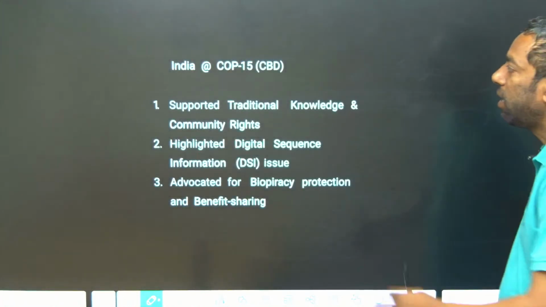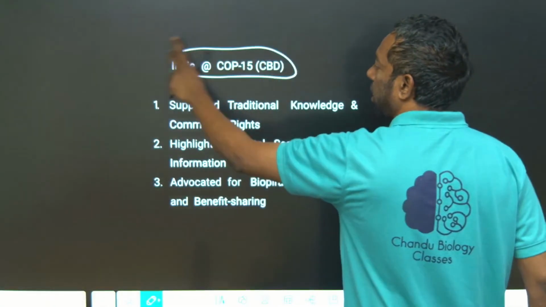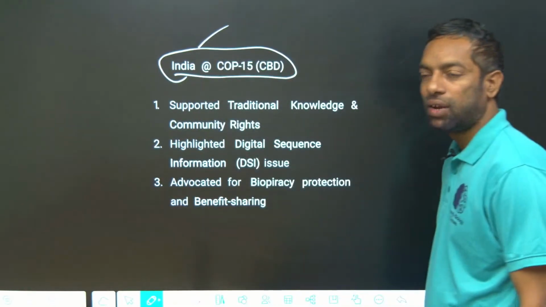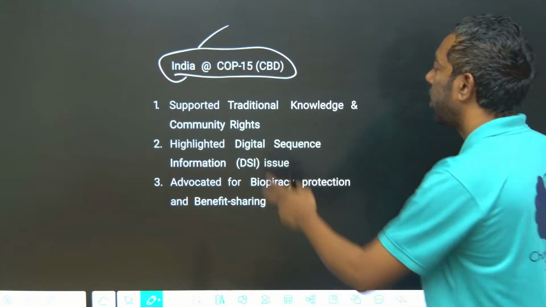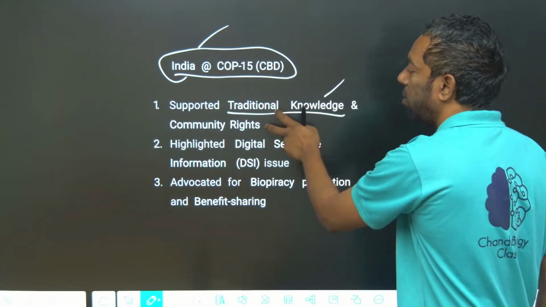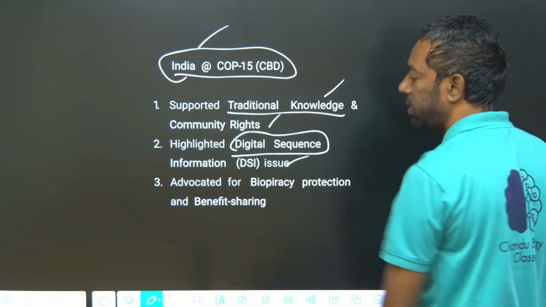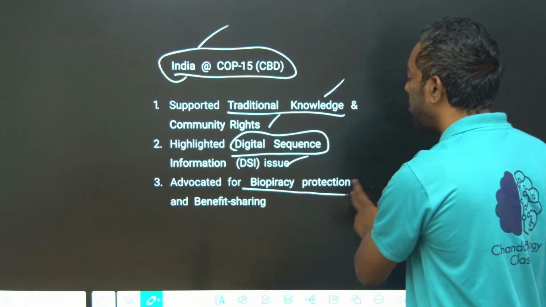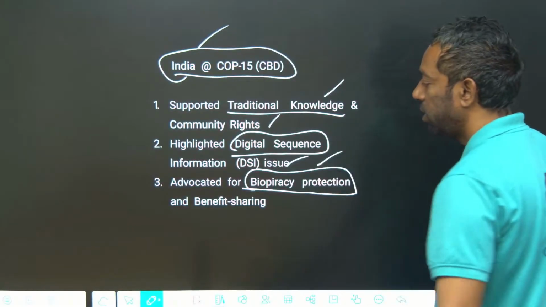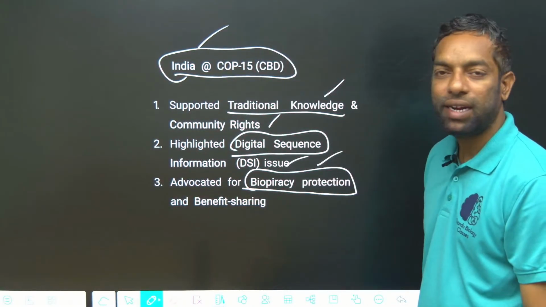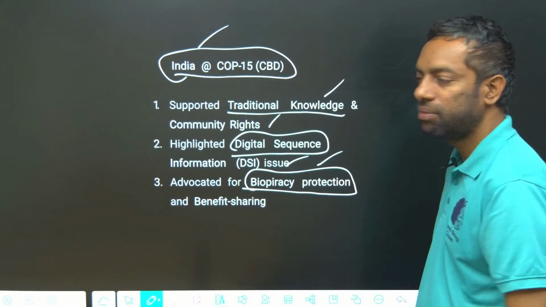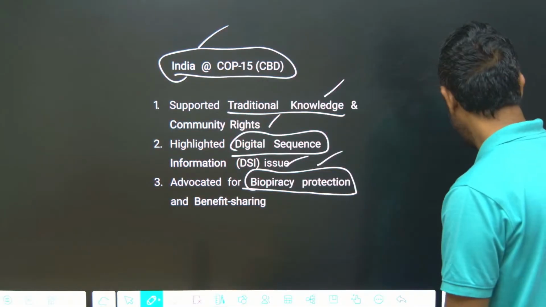India at COP 15 in Kunming highlighted traditional knowledge and community rights, digital sequence information (DSI), and advocated biopiracy protection. These are the Indian initiatives. They might not ask you this deeply.